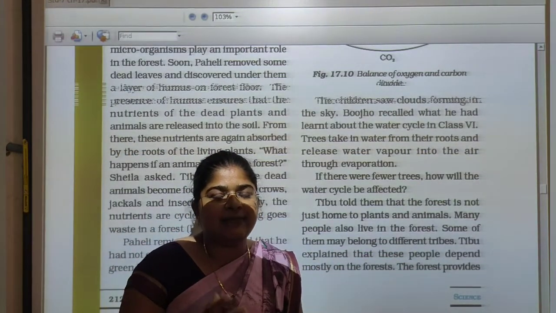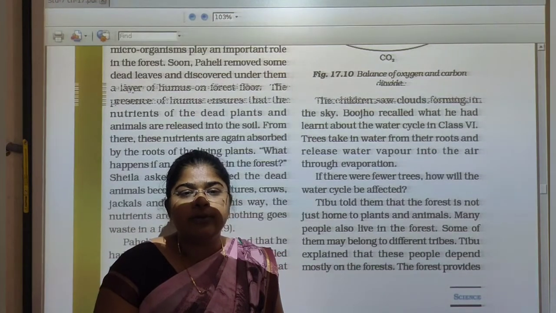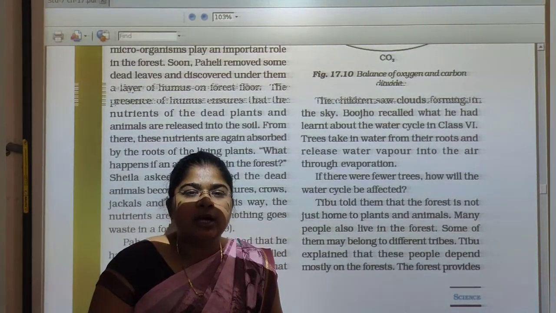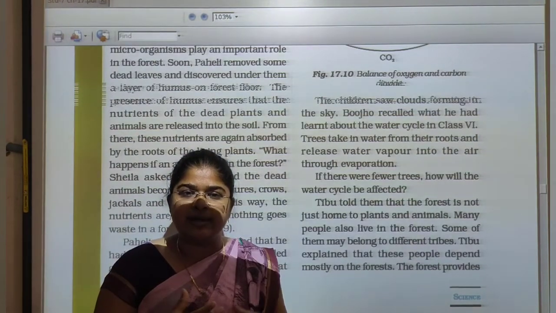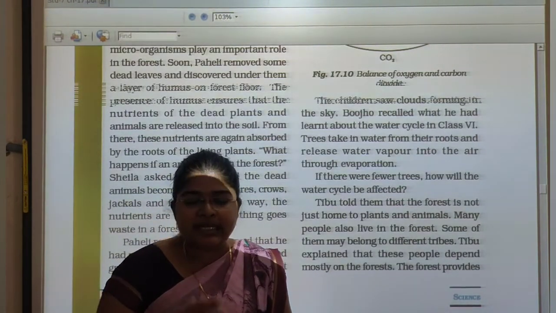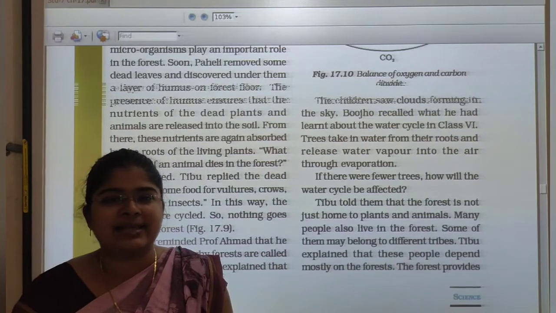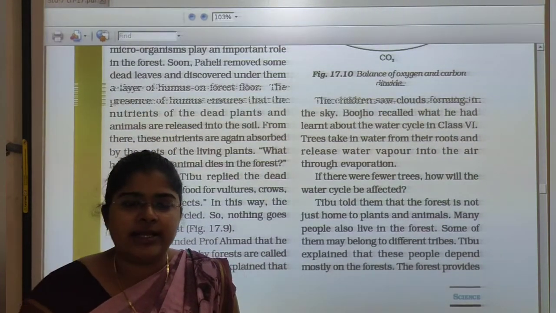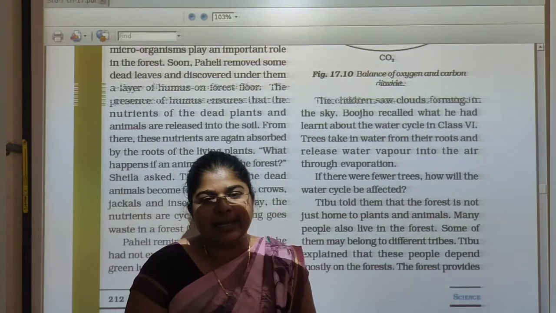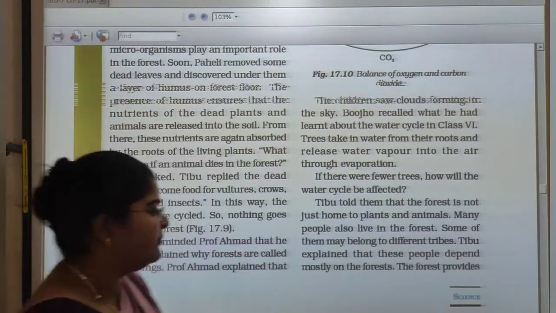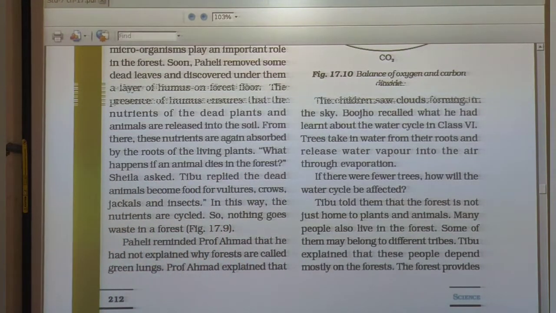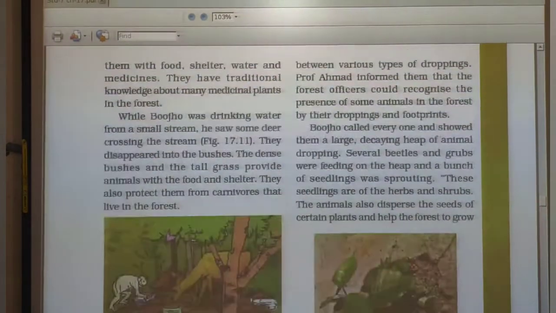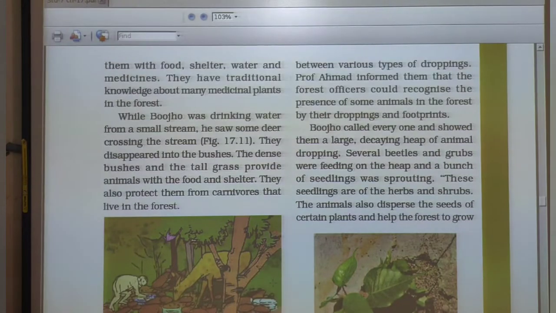Tibu explained that these people depend mostly on the forest. It means they find their food from the forest. Also they pick some items like fruits and leaves, and make some baskets and some vessels, and then they sell them in the market and earn some money. The forest provides them with food, shelter, water and medicines.